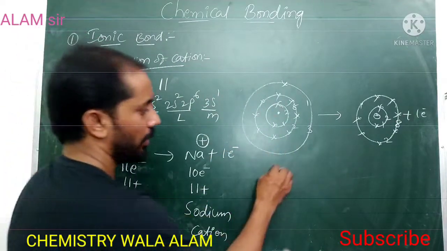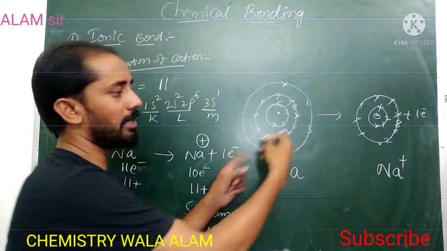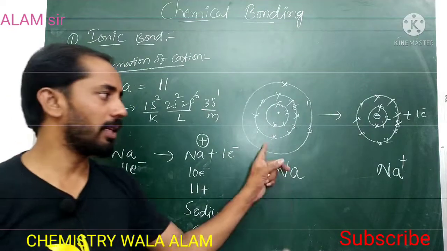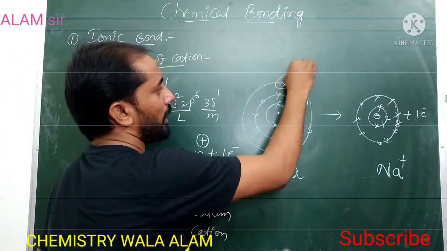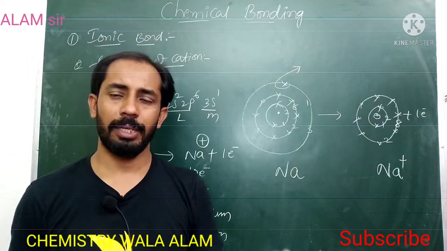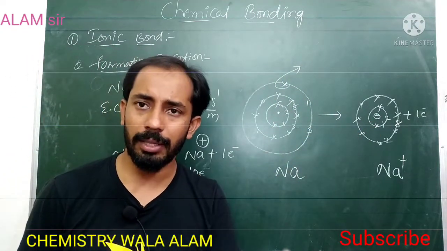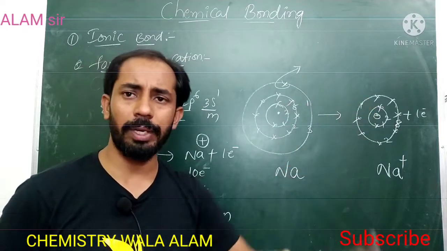In the sodium cation the size also decreases. Here there were 3 shells, now only 2 shells. When the electron is lost, the last shell disappears. If an electron is present in the shell we consider the shell; if the electrons are lost, we don't consider it.